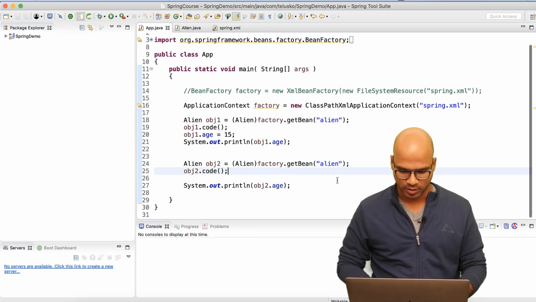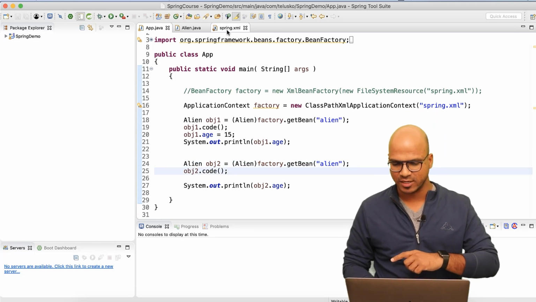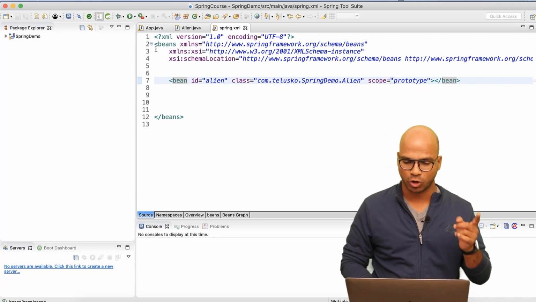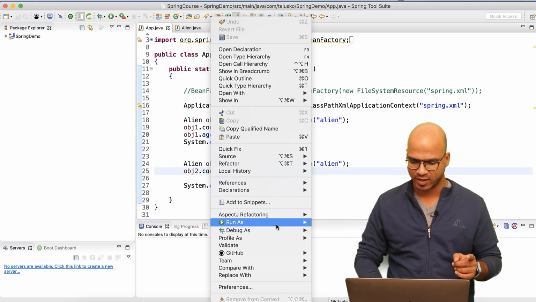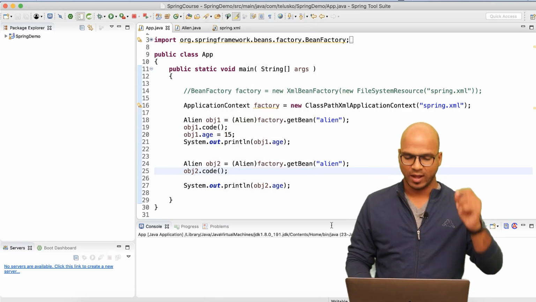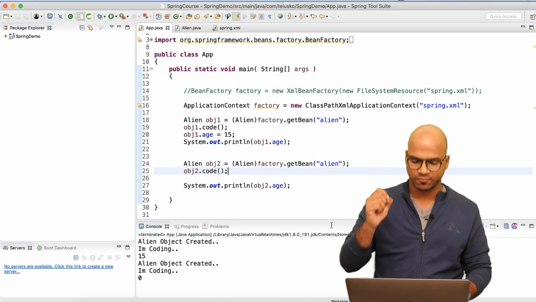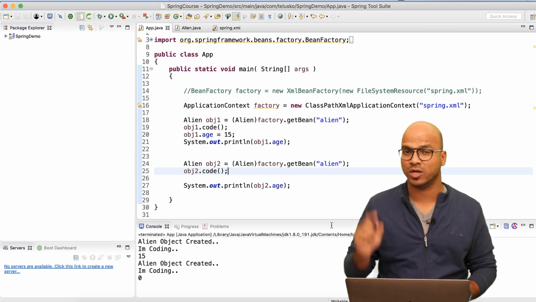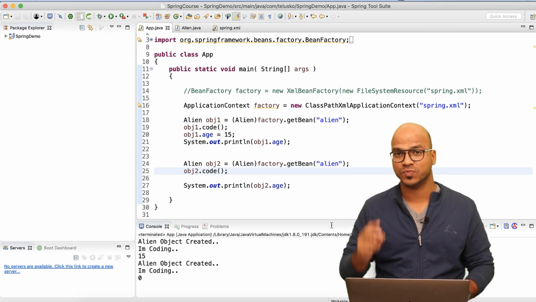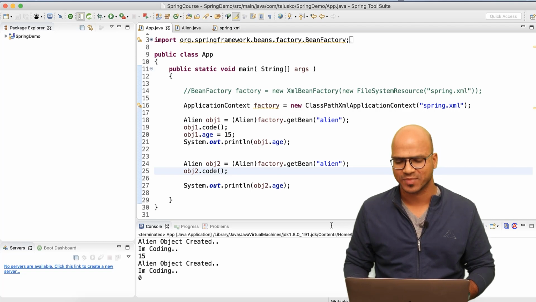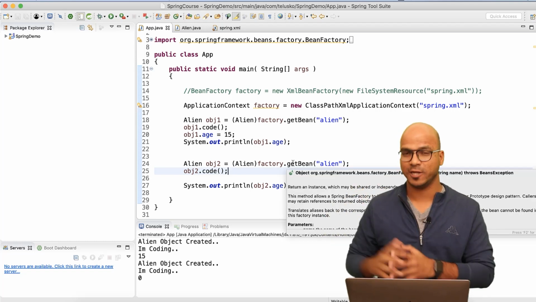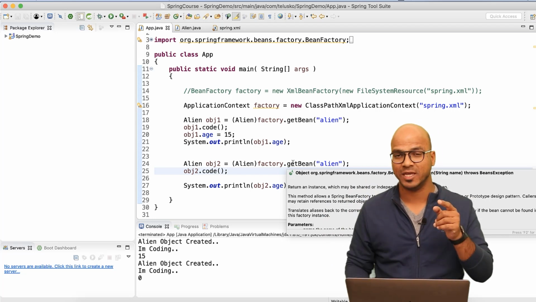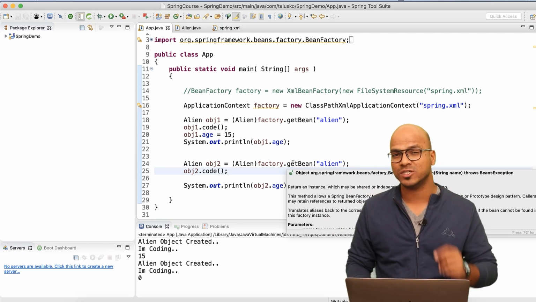Let me prove my point. You can see I had made it singleton, and now I've made it prototype. So if I go back to App, let's run this application once. I will right click and say Run As Java Application, and look at the output now. You got 15 for the first object and you got 0 for the second object because we have two different objects. It's that simple, right? So with singleton you will get only one object. With prototype you will get multiple objects based on the number of times you are requesting it.